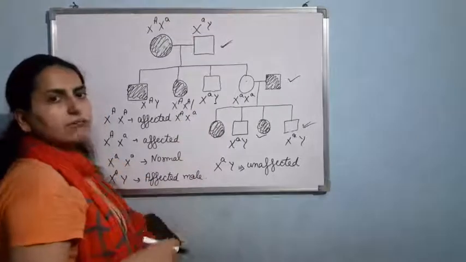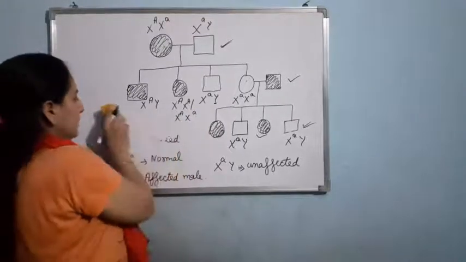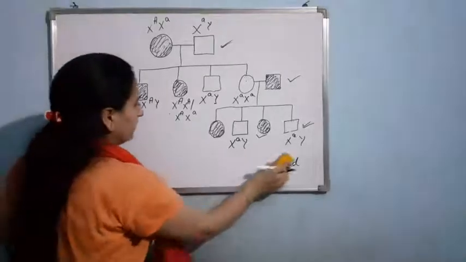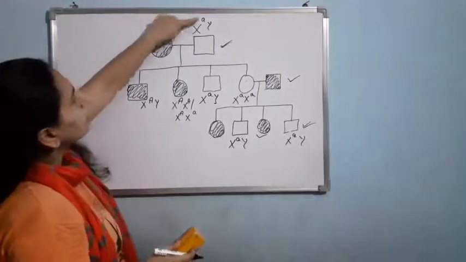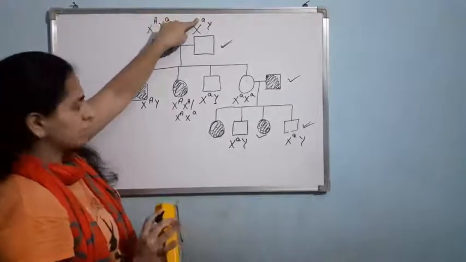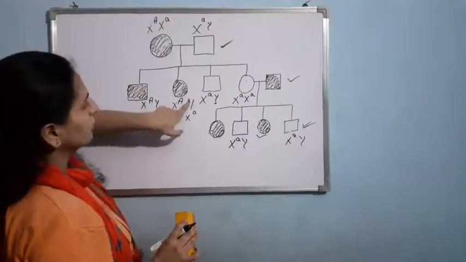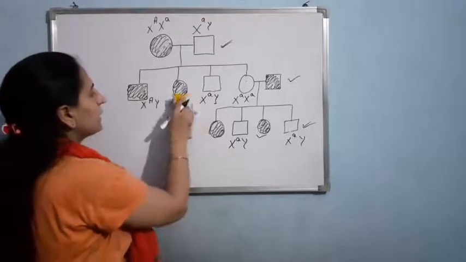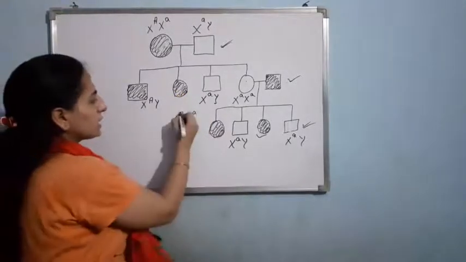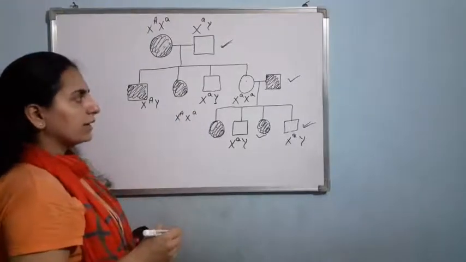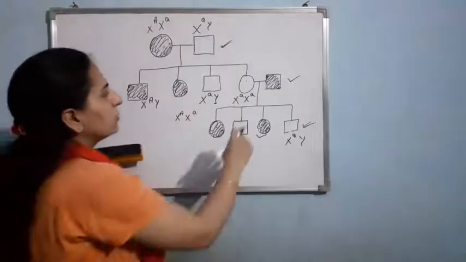Now let us see which is possible. Let me erase this. Now, father always will give small a, always. So one small a must be there. So this condition, capital A, capital A can't be here. So this female is having the genotype X capital A and X small a. Clear?